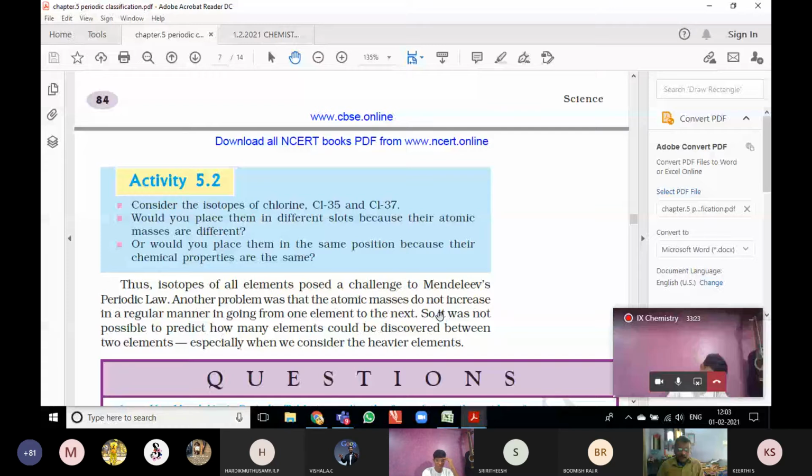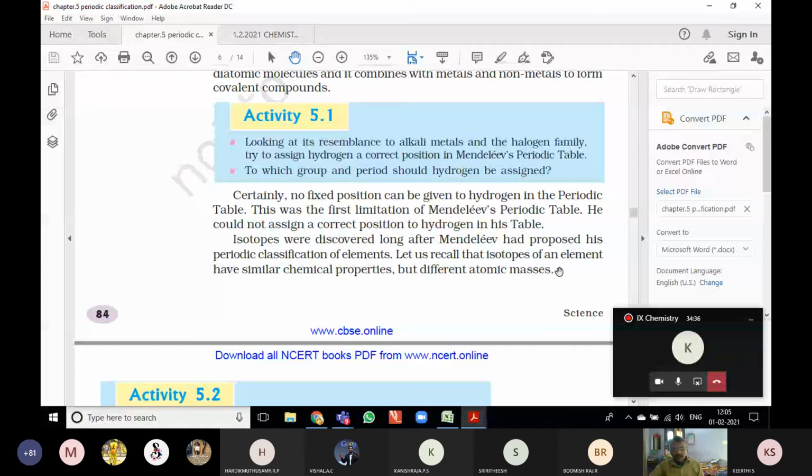Okay. So in Activity 5.1, looking at the resemblance to alkali metals and the halogen family, try to assign hydrogen a correct position in Mendeleev's periodic table. In which group is hydrogen present? So we can't clearly decide the correct position. According to this activity, hydrogen is similar to both the alkali and the halogen families, so we can't give a correct place for hydrogen.